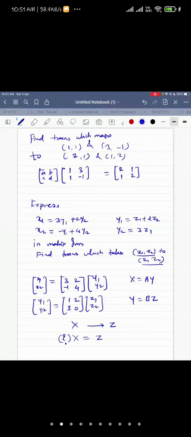So with this, the revision of first unit is over. I have revised each and every topic from unit number 1. Now from unit number 2, eigenvalue, eigenvector, I'm sure that you all can do it independently also.